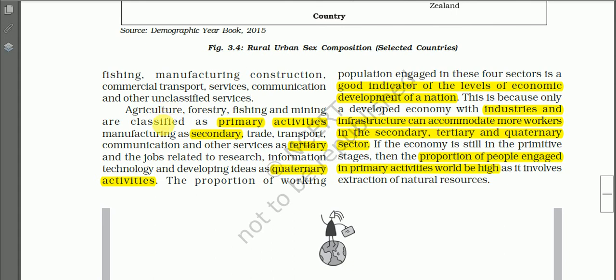And we know that we have these four main types of occupation in geography. In addition to that, we have another one, that will be discussed later on.